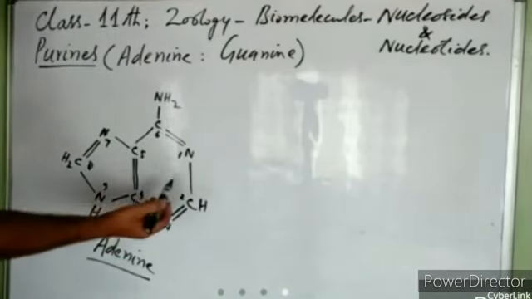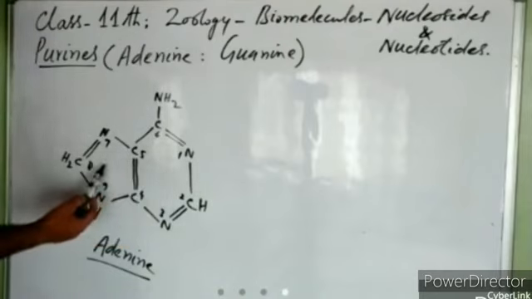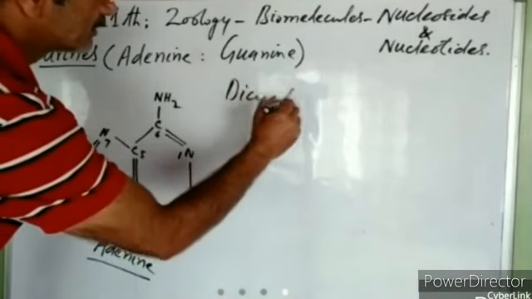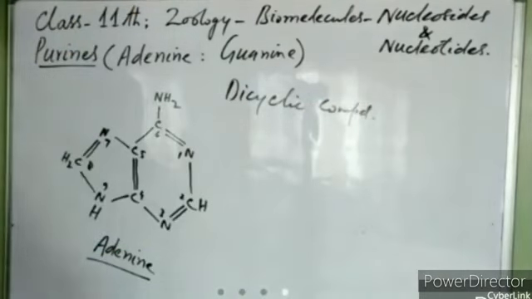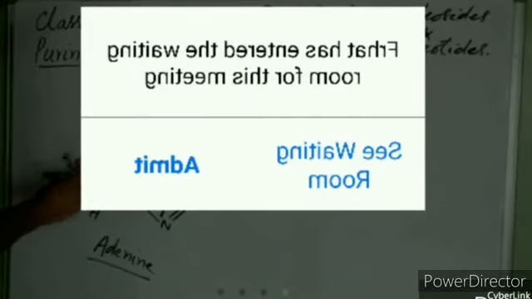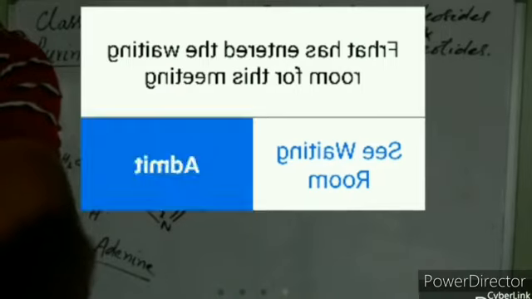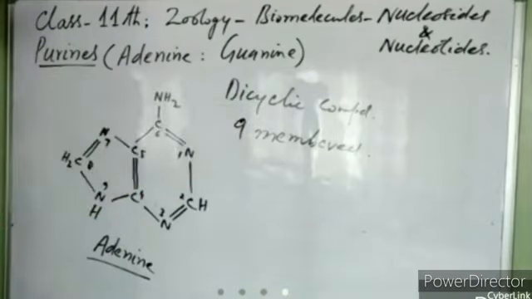So first of all, it is formed of two cyclic rings. This is one cyclic ring, this is another cyclic ring. So it is a dicyclic compound. Is it clear? Then it is formed of 9 members: 1, 2, 3, 4, 5, 6, 7, 8, and 9. So it is 9-membered, right? It is a dicyclic compound. It is 9-membered, right?